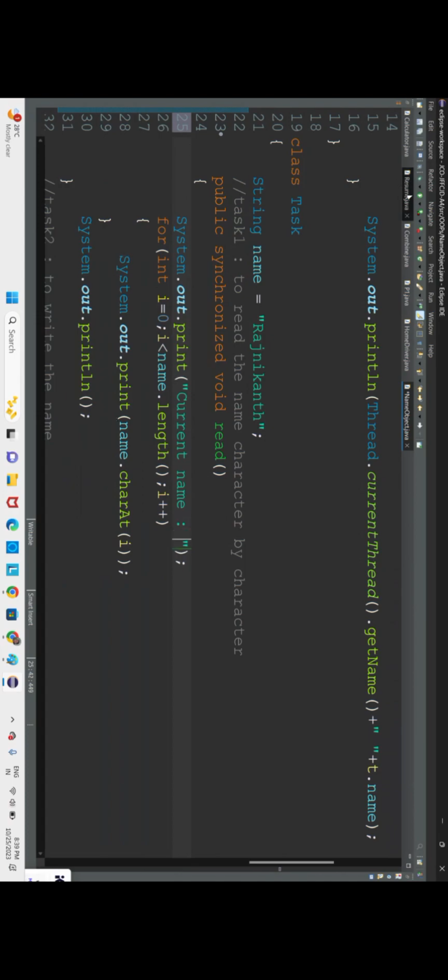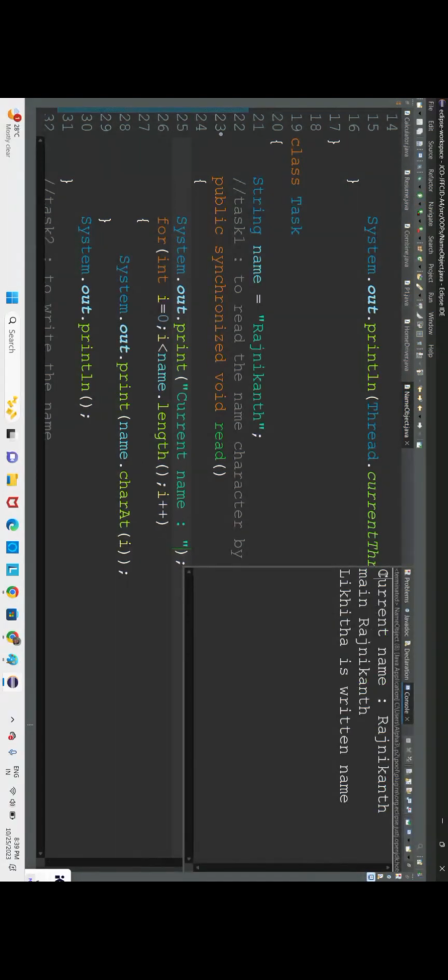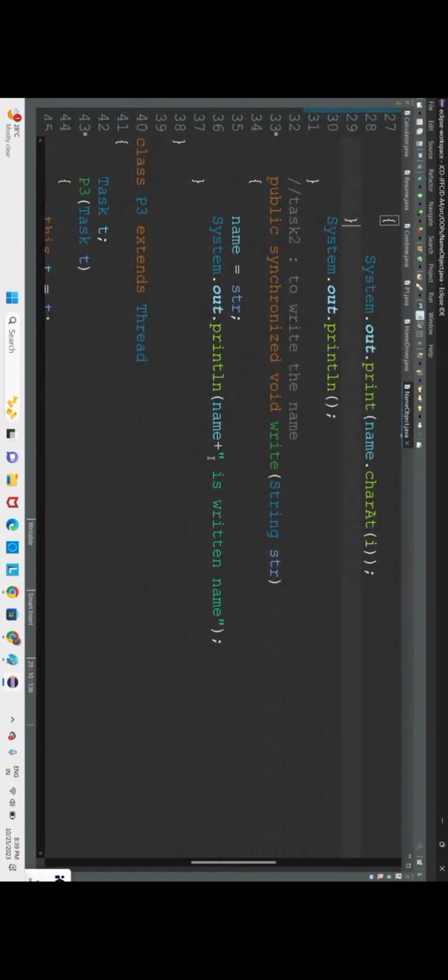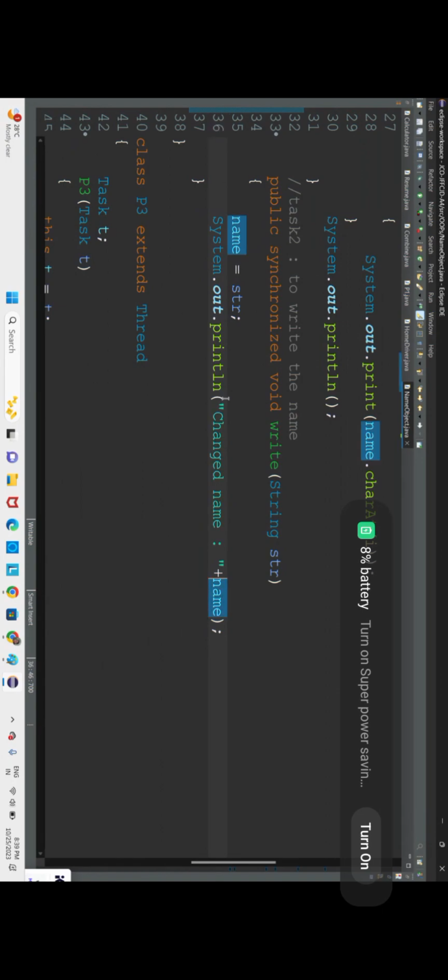Okay, now let us execute the code. So current name is Rajnikant and changed name, we shall have a meaningful output. Changed name. Okay, shall save, let us execute again.